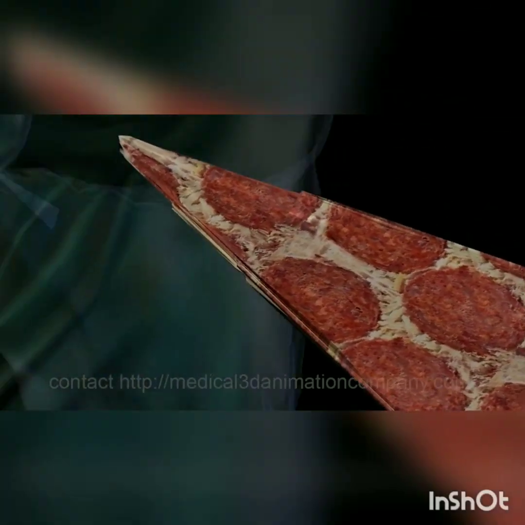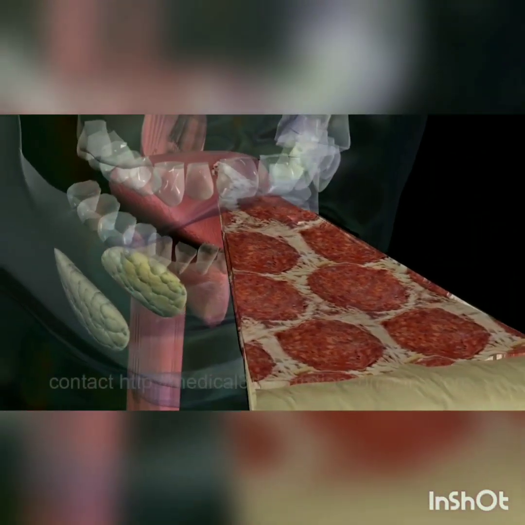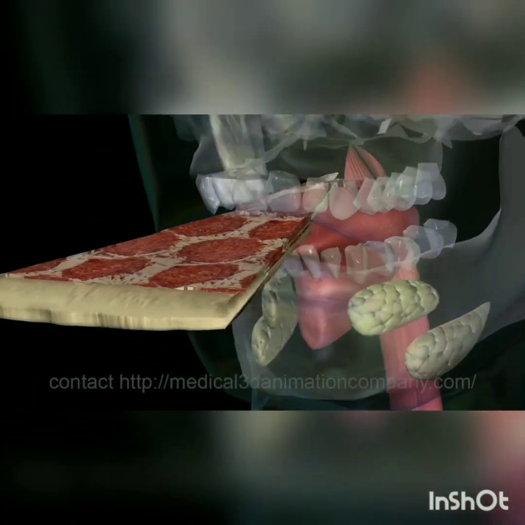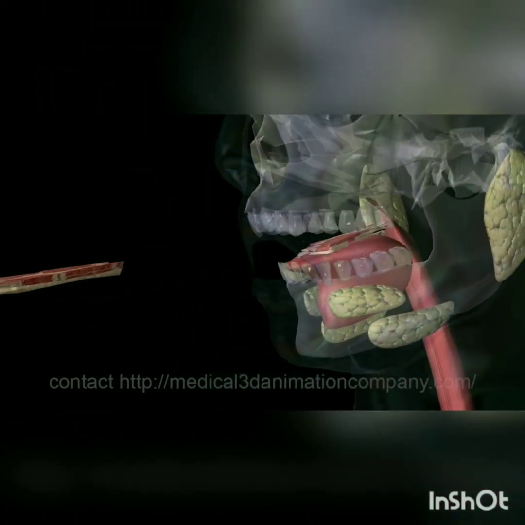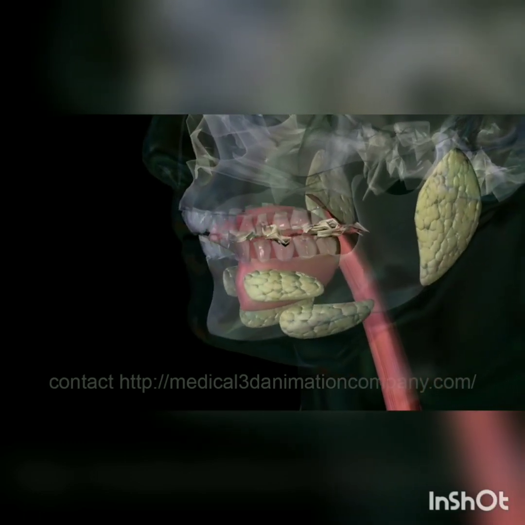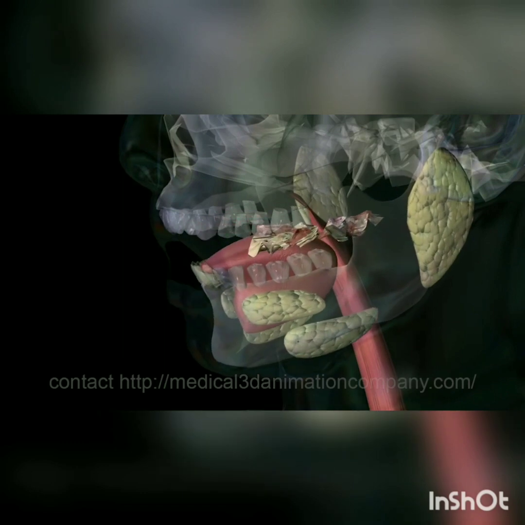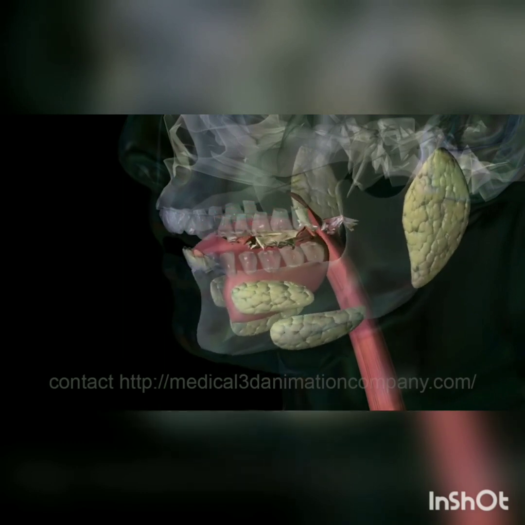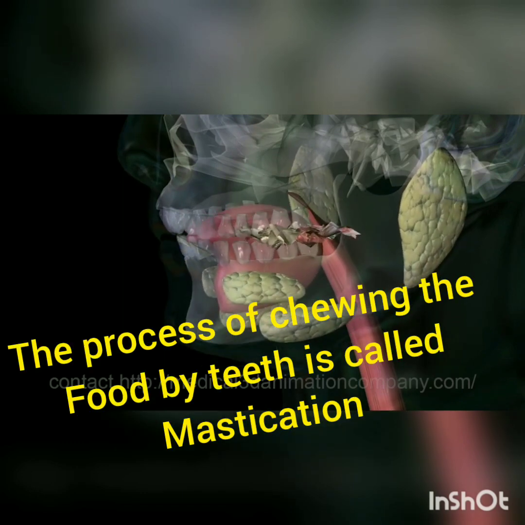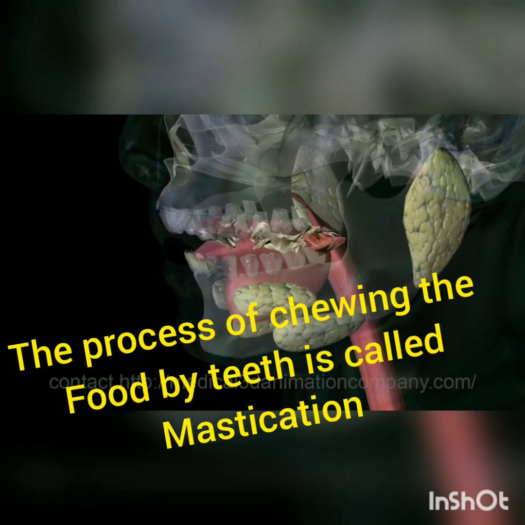The teeth help to physically break down and mash the food into smaller pieces by cutting, chewing, and grinding it so that it can be swallowed down. The process of chewing the food by teeth is known as mastication.